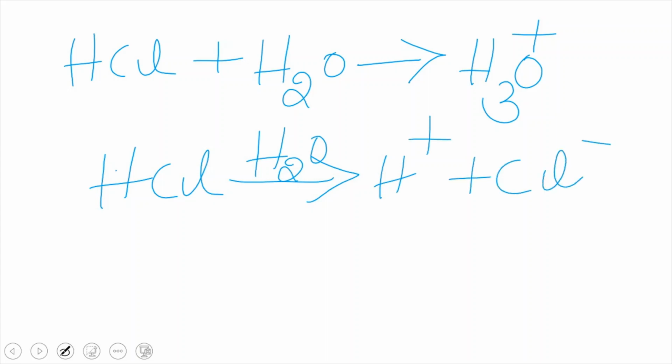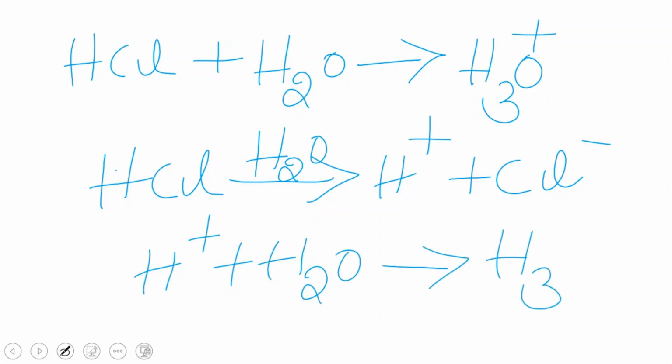But H plus ions are highly reactive, right? So what they will do is react with the water. H plus ion reacts with water and is converted into H3O plus ion. These ions are called hydronium ions. So whenever an acid is dissolved in water, it has free ions. The free ions are responsible for conducting electricity.